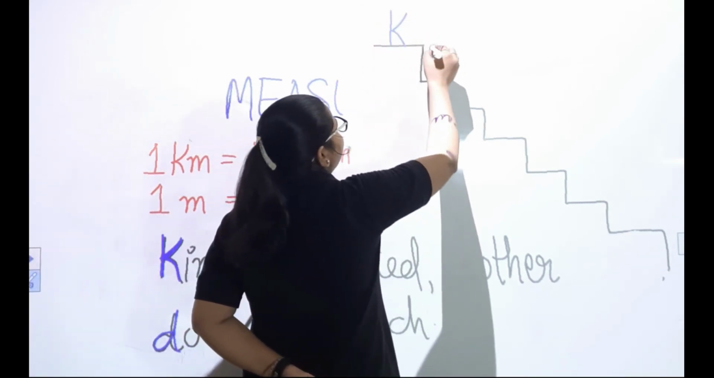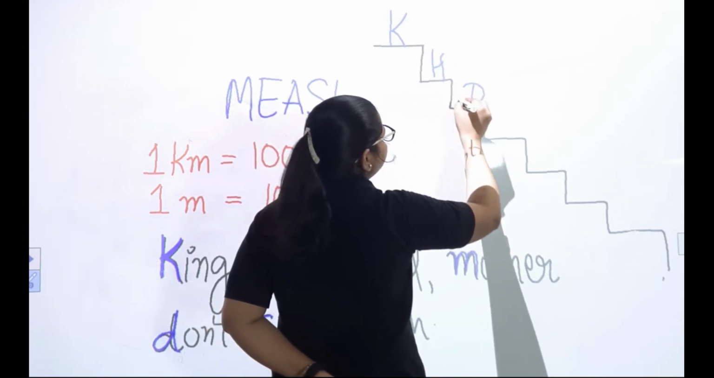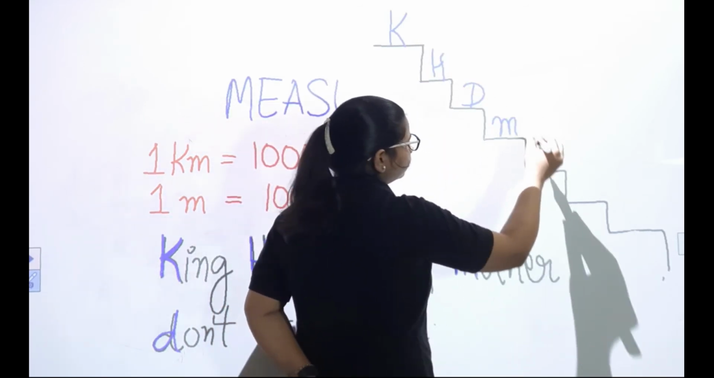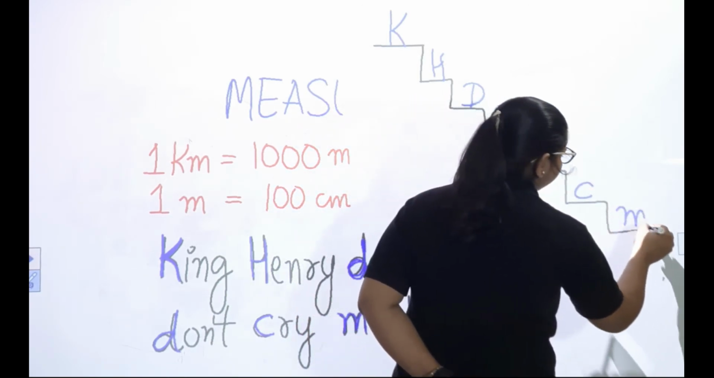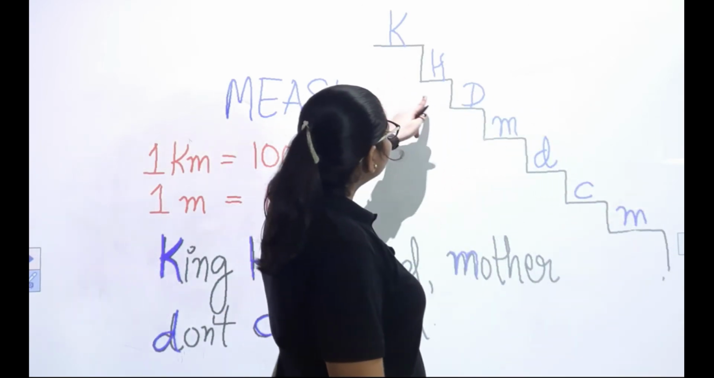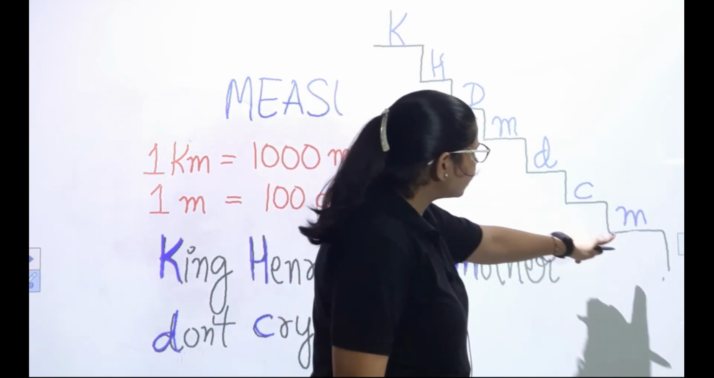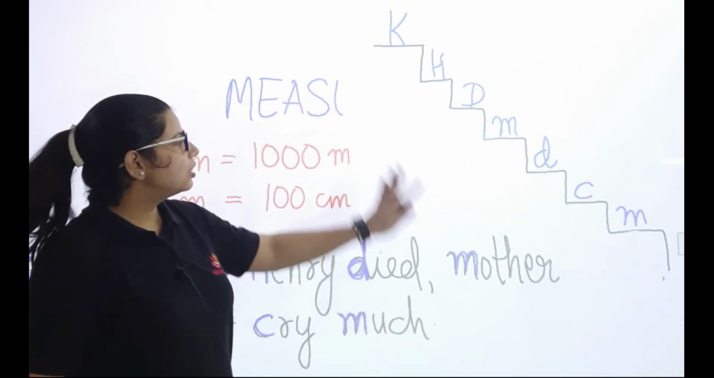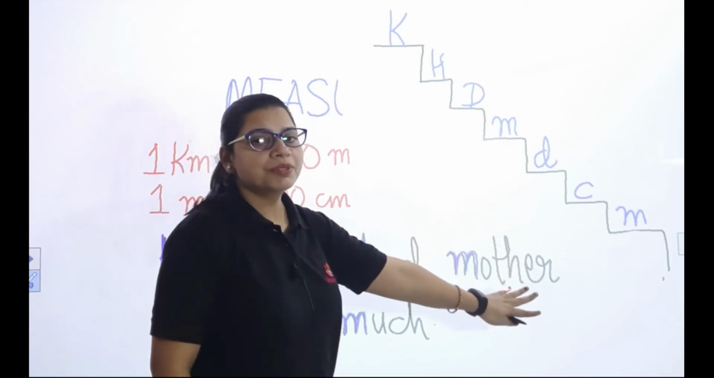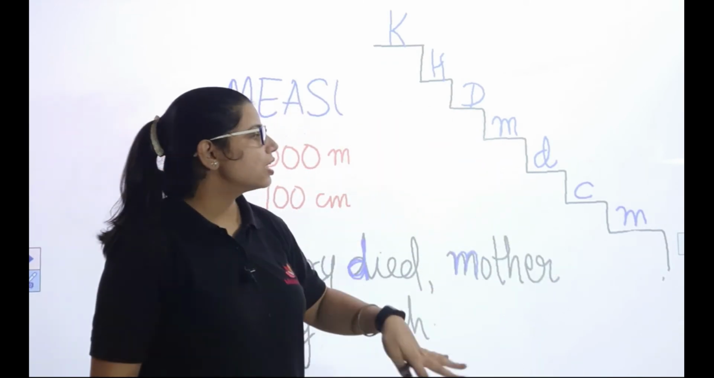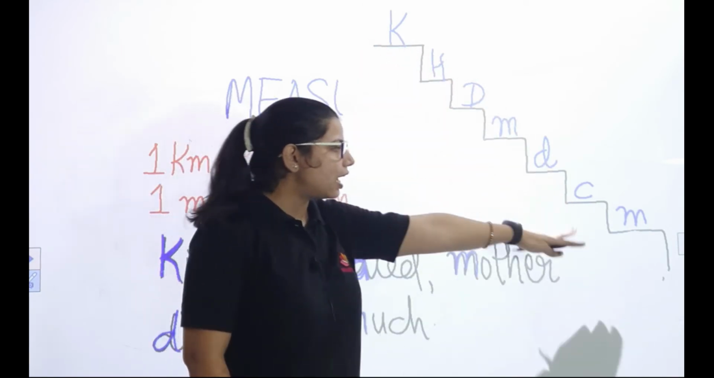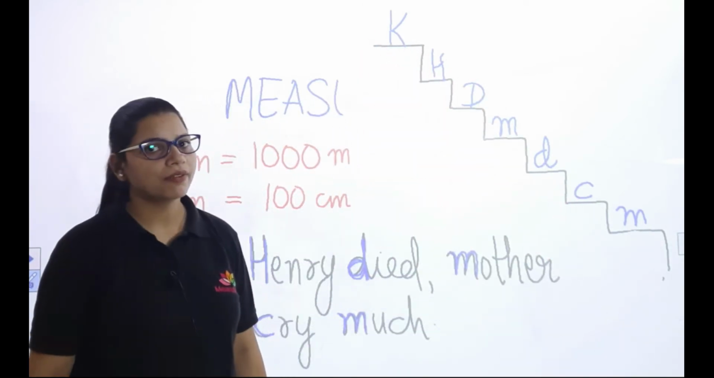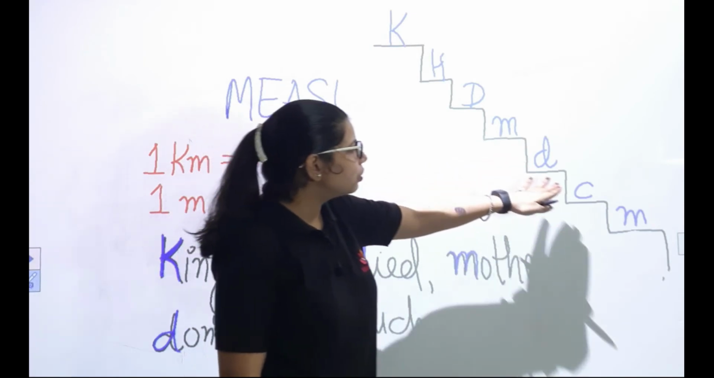King Henry died, mother don't cry much. 1, 2, 3, 4, 5, 6, 7. Right? So these are steps, 7 steps in a staircase, and the topmost is for king and the last is for M. Okay? So King Henry died, mother don't cry much.